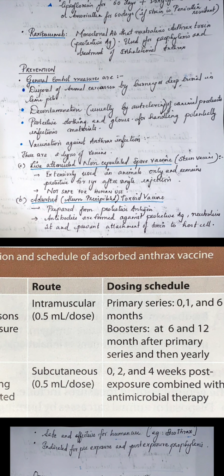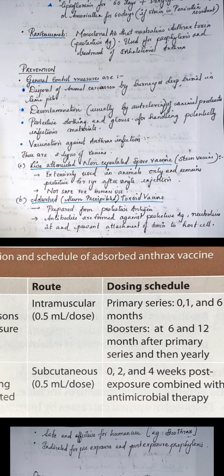Vaccination is the most prevalent method of anthrax prevention, and there are 2 types. The live attenuated non-capsulated spore vaccine, or Sterne vaccine, is used in animals and has a protective effect of 1 year after injection, but is not used in humans. And we have the adsorbed or alum precipitated toxoid vaccine, which is prepared from the protective antigen.